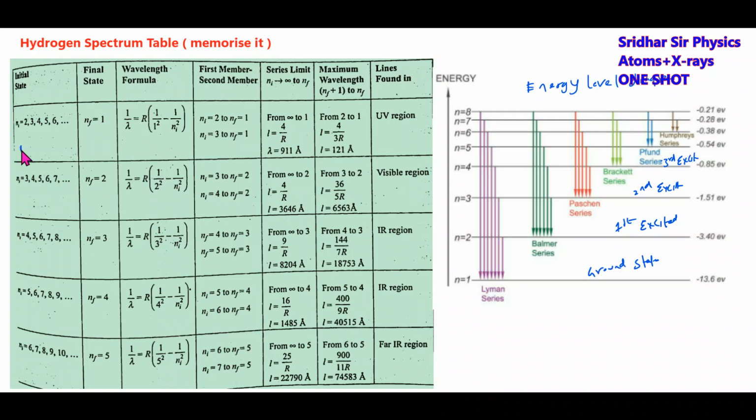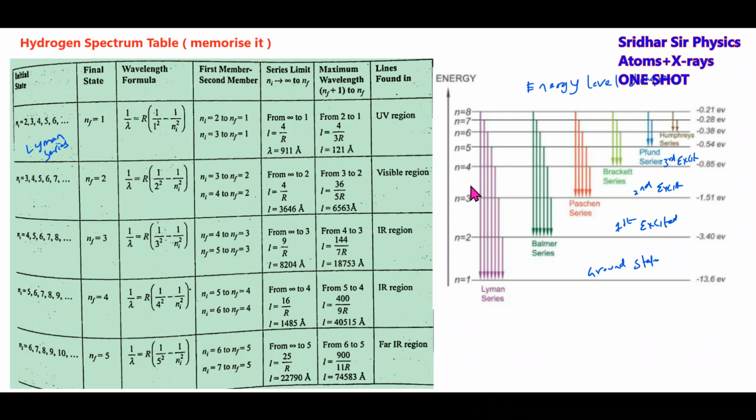So this particular thing, we'll call this the Lyman series. Remember it like this. How to calculate: Ni will be equal to 2, 3, 4, 5, 6. Same thing I'm repeating: first member, second member.